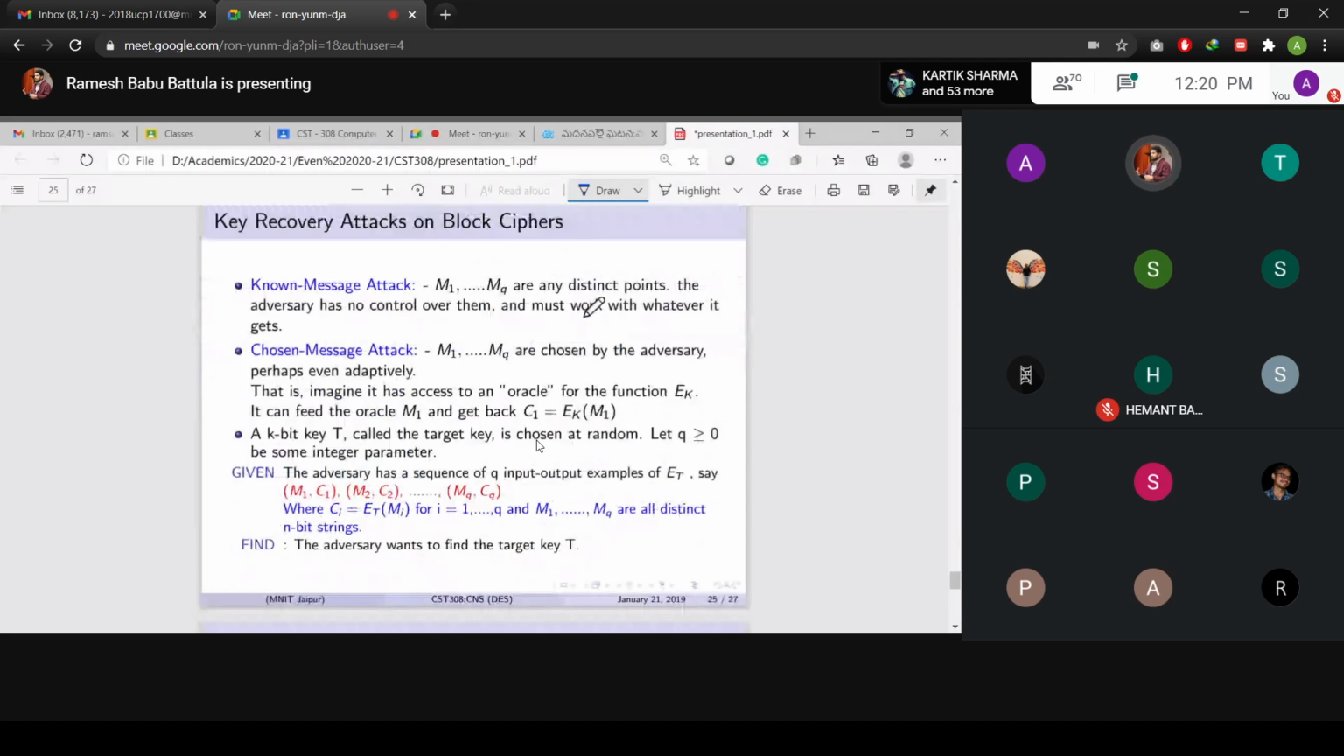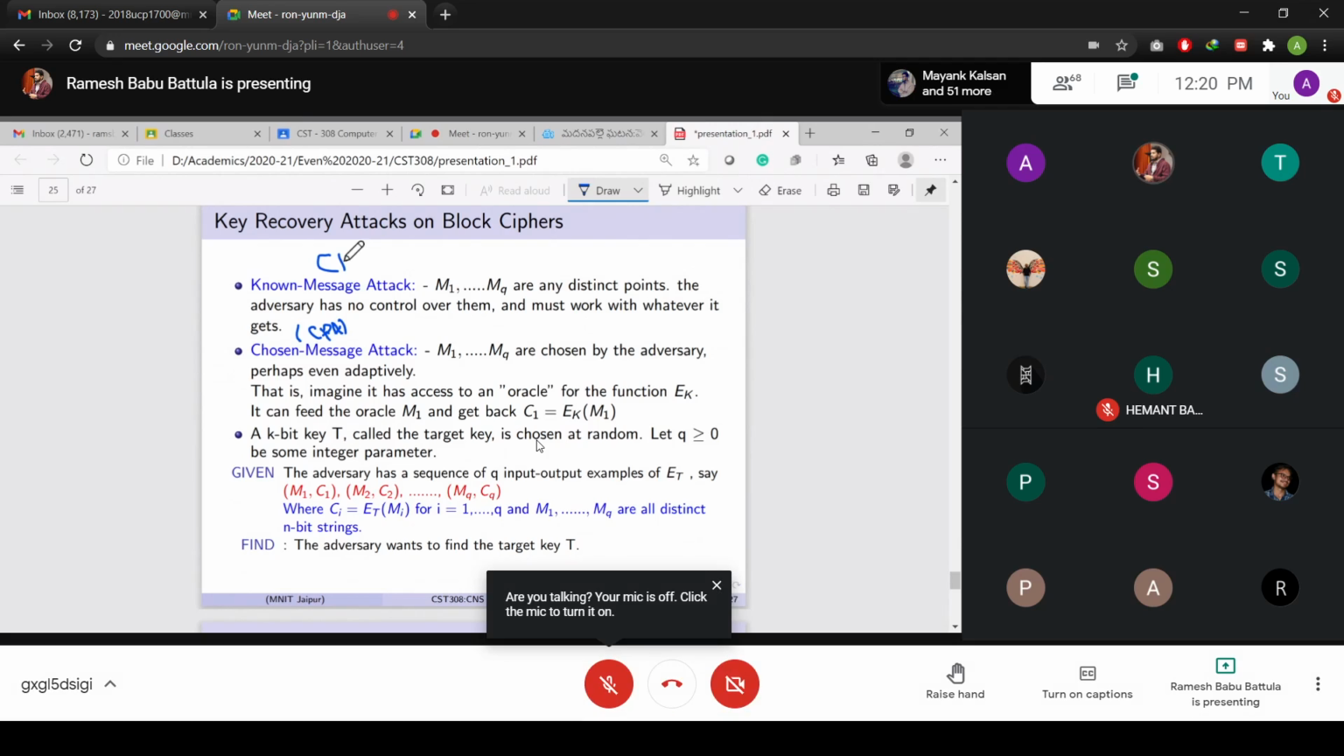So there are two types of attacks we discussed in the earlier classes: known message attack or chosen message attack. That I told you. Sometimes I write CPA, chosen plain text attack, and this is known plain text attack. Okay, this we call CPA, chosen message attack.